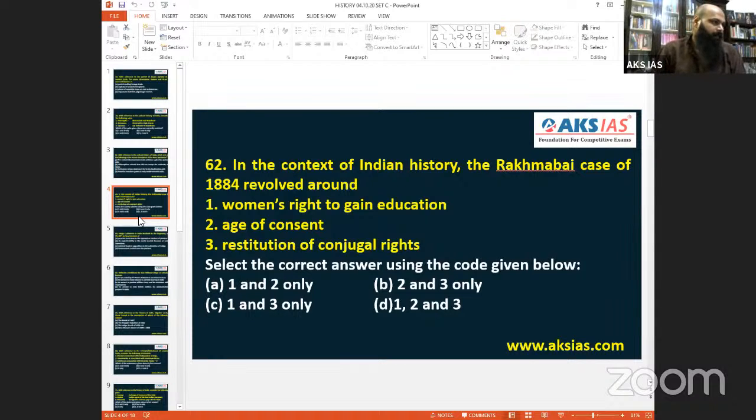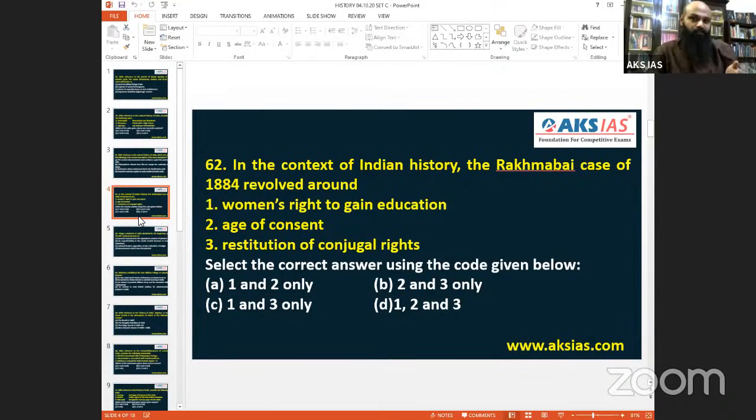In the CPC, this is one of the first cases, and the year is very important. 1884 is mentioned here. 1885 also, when I mentioned the argument started. 1885, please understand, the Babri Masjid case also starts in 1885. 1885 onwards, the Faizabad court, they begin all this. So you can keep that in mind from next time when you study. So here, age of consent comes by, child bride is there, restitution of conjugal rights.